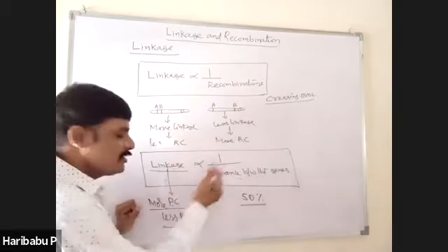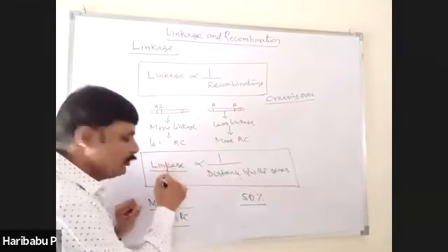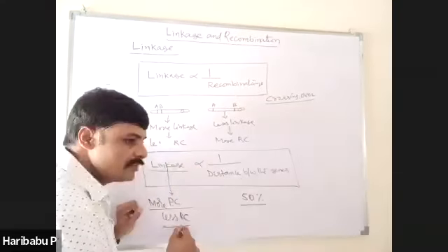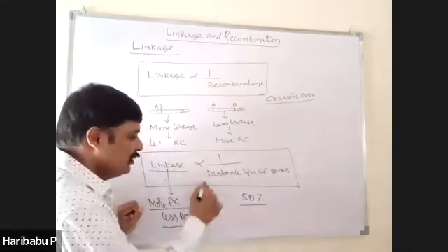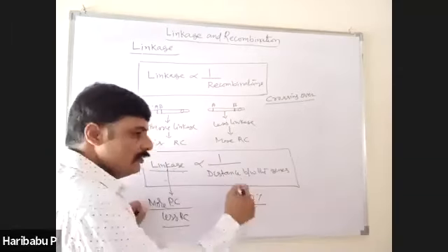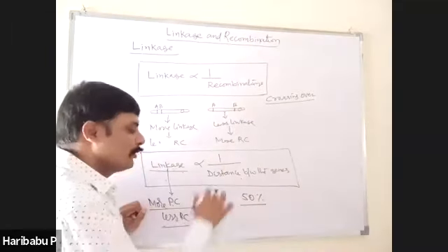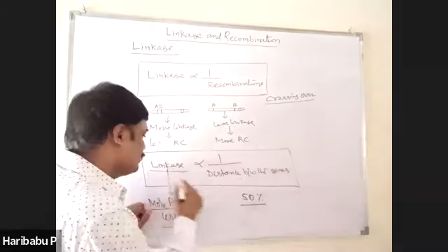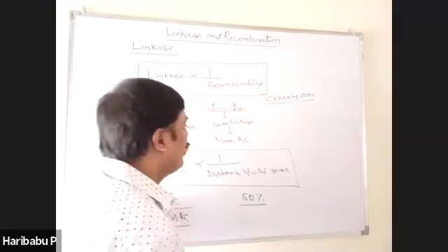If genes are present on the same chromosome, they show linkage. If linkage is there, more parental combinations and fewer recombinations. If independent assortment is there, more recombinations are produced. Therefore, linkage is opposite to recombinations.